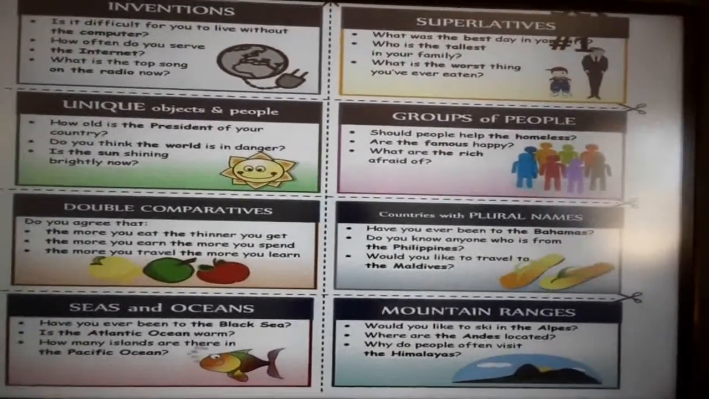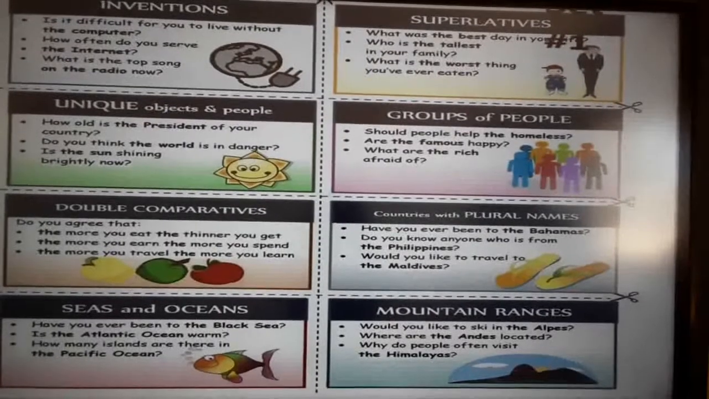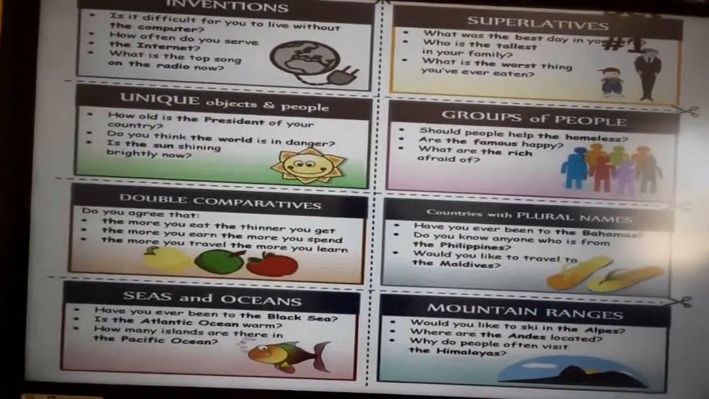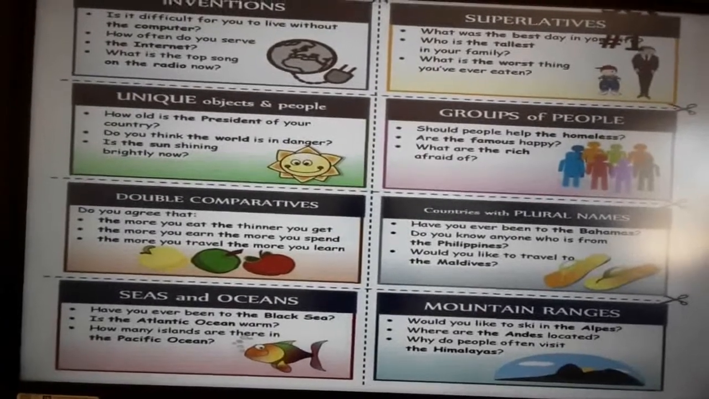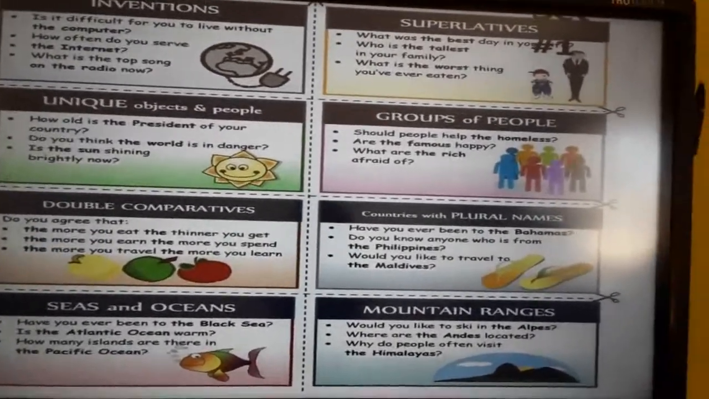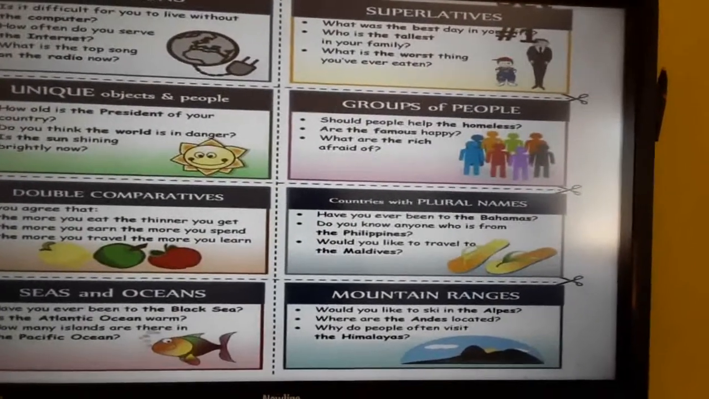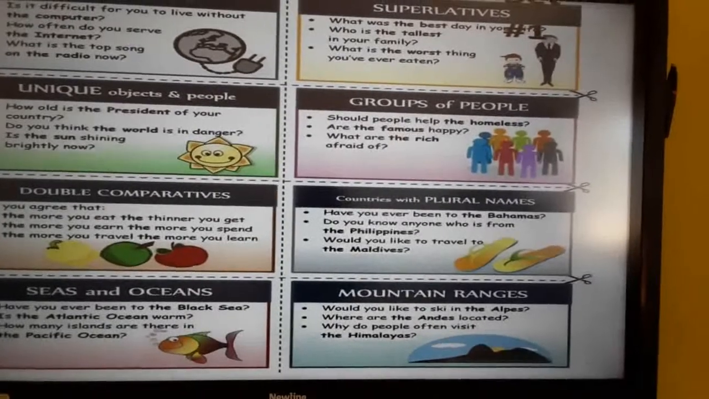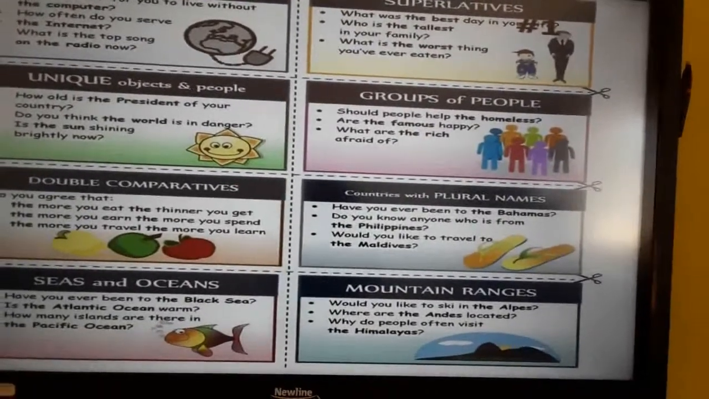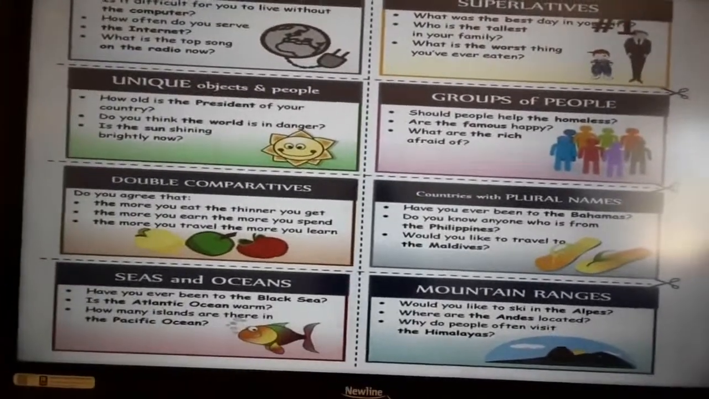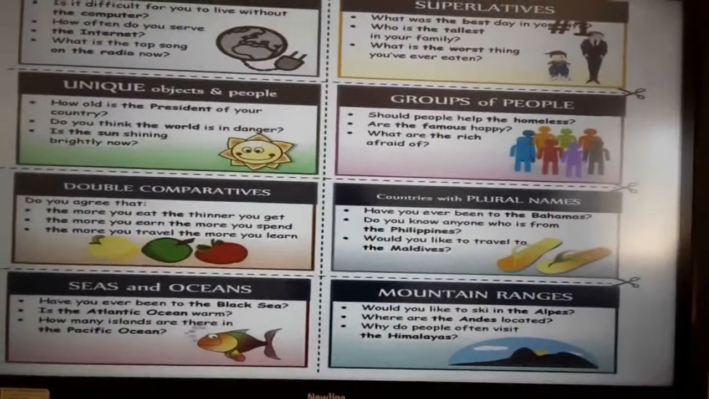Before groups of people: should people help the homeless? Before double comparatives: the more you eat, the thinner you get. Before countries with plural names: have you ever been to the Bahamas, the Philippines, the Maldives? Before seas, oceans and mountain ranges, we should use the.